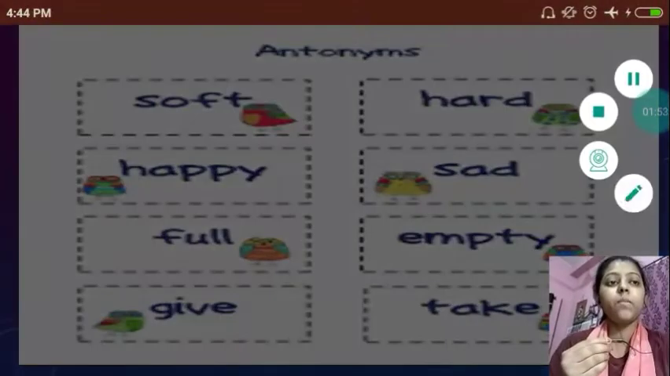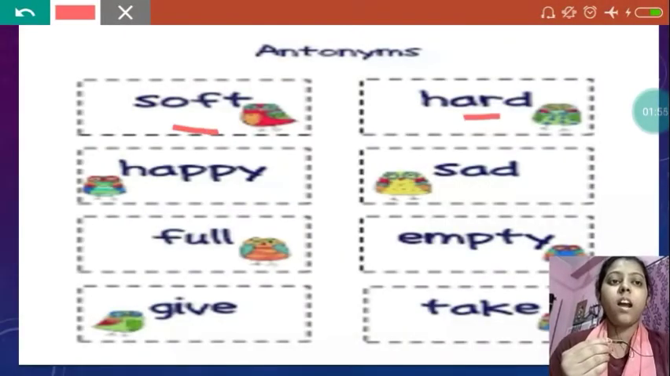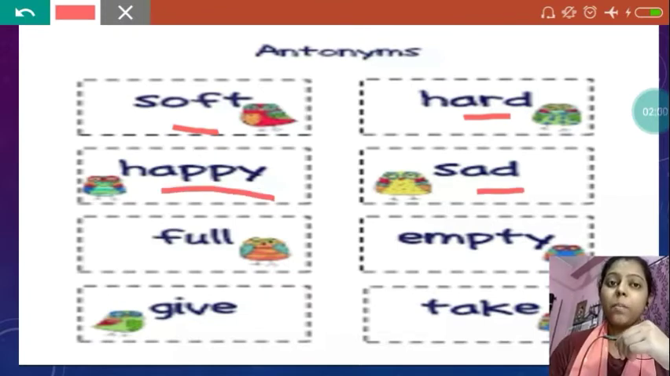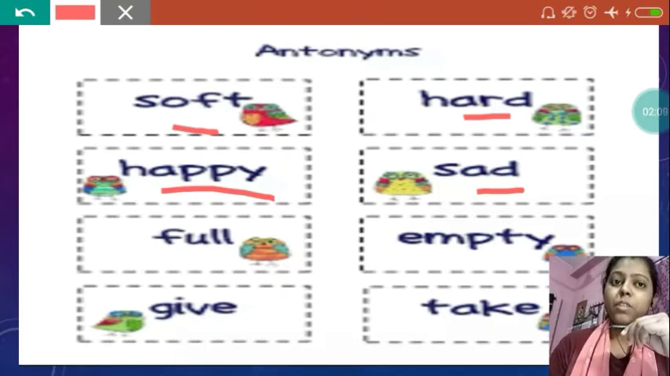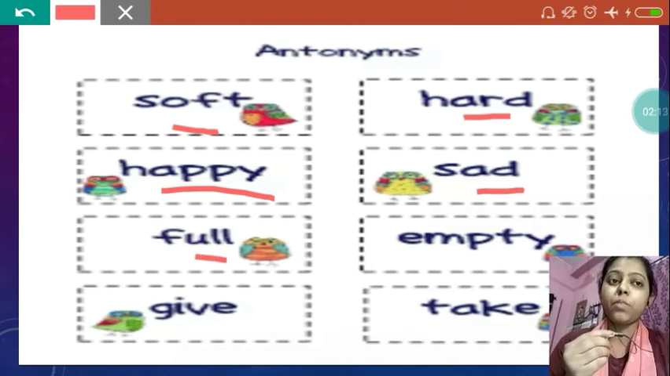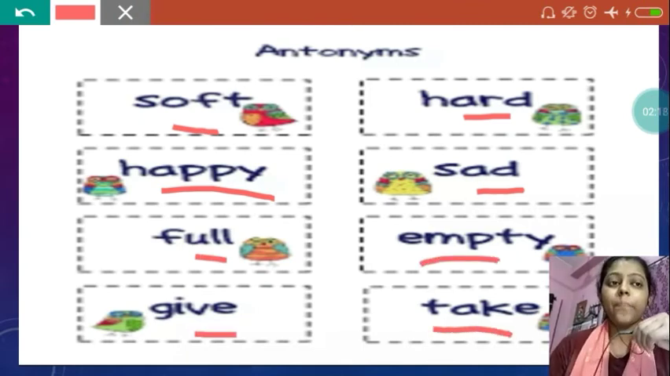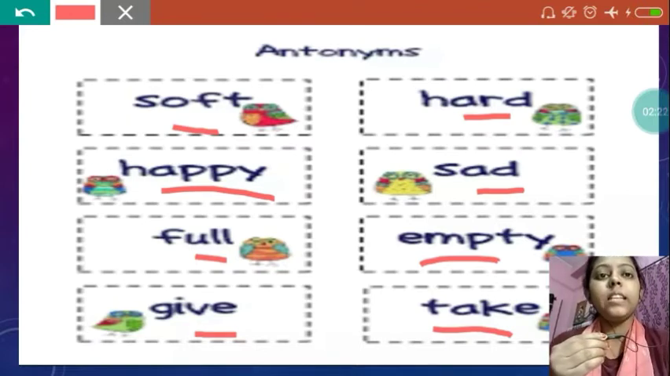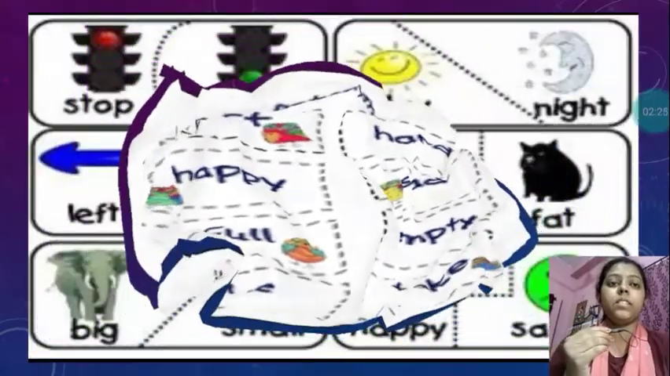Now let's see some more antonyms. Soft, hard. Happy, sad. When your mother gives you chocolate, you become very happy, but when she scolds you, you become sad. So the opposite word for happy is sad. For full, the opposite word is empty, and for give, the opposite word is take. So these were some antonym words.